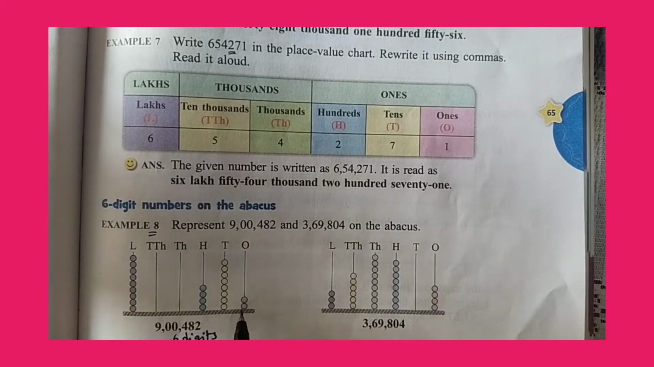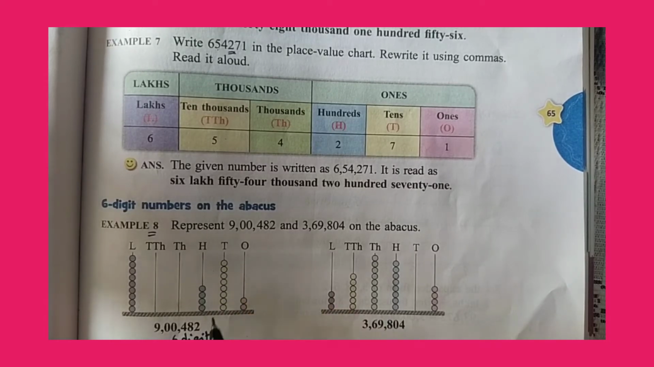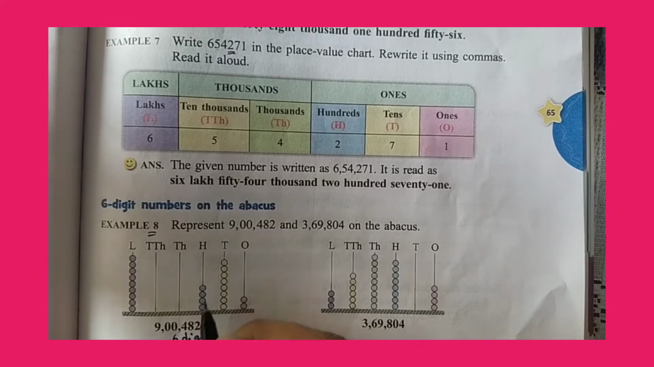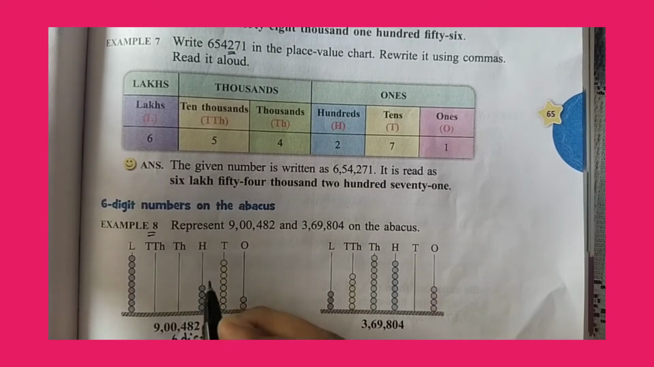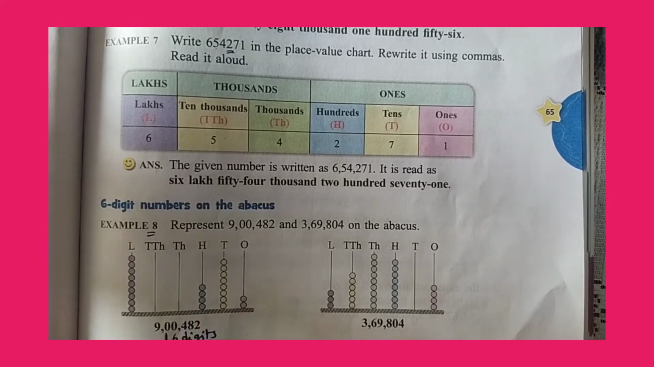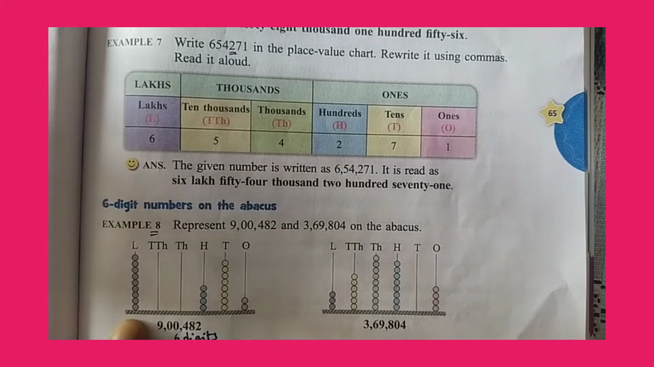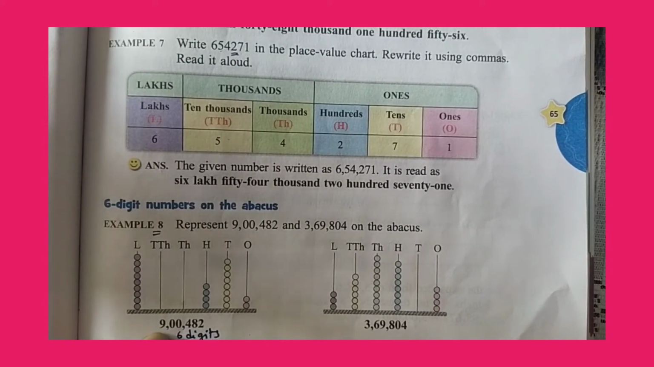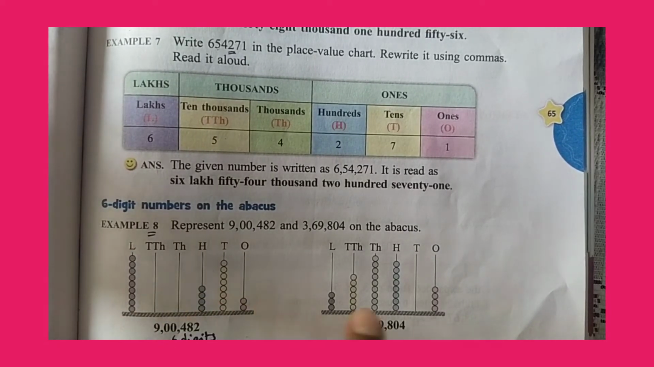So 2 comes in ones place. So we have to draw 2 beads. And then 8 comes in tens place. So we have to draw 8 beads on the tens line. And then 4 comes in hundreds place. So you have to draw 4 beads on the hundreds line. And then there is no number here. So 0. If there is 0, there is no need of drawing any bead. And then the last you have lakhs. So how many lakhs? 9 lakhs. So you have to draw 9 beads.